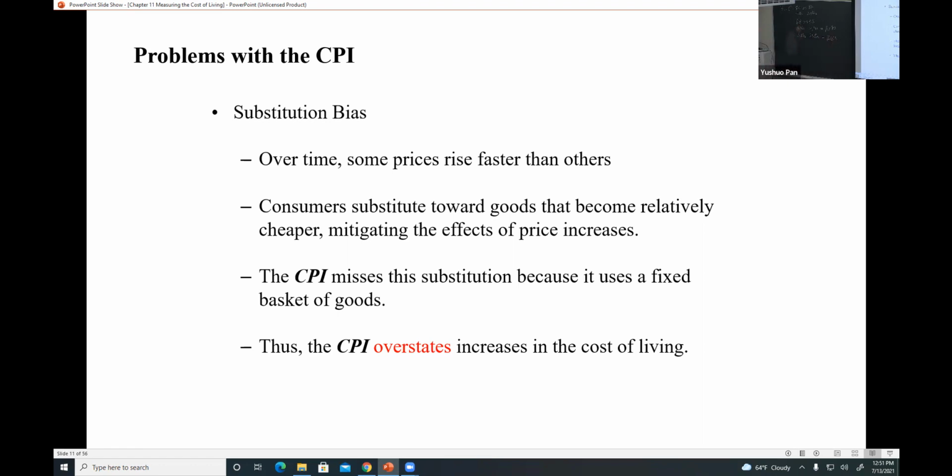You can see that with the new behavior, or with the substitution effect, the new total cost will be lower than the previous one, which means if we omit the substitution effect, the CPI result will overstate, will be higher, right? So that's the substitution bias.